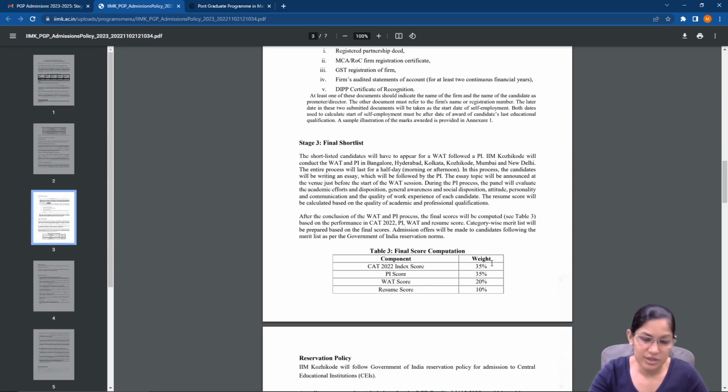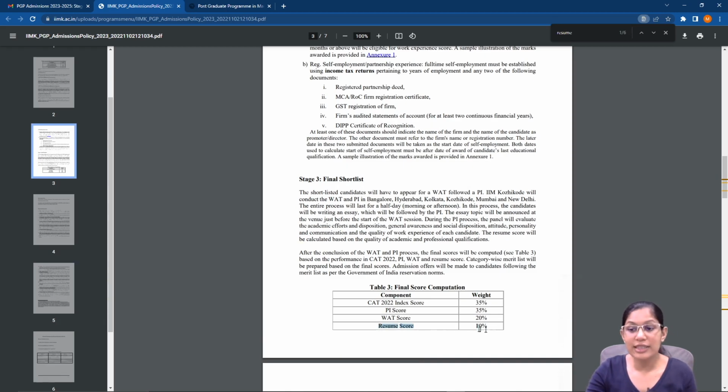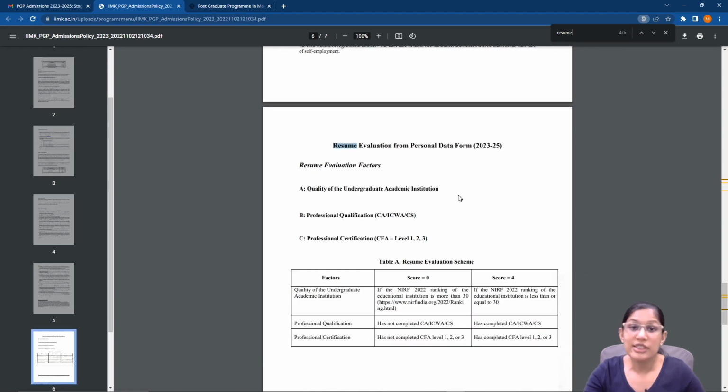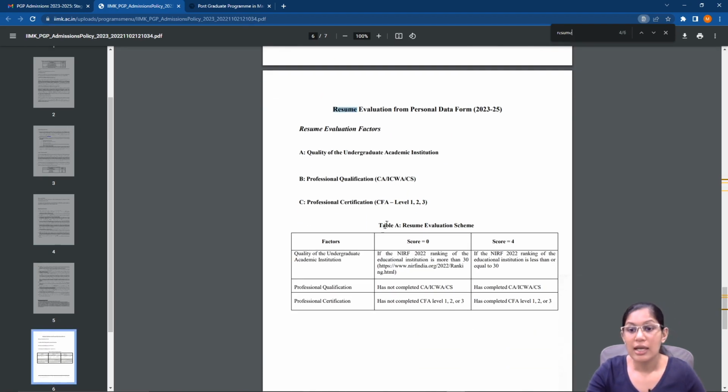So the CAT score 35%, the score that you'll get in your interview, another 35% weightage for that, 20% weightage for the written aptitude test or written ability test, and there's also 10% weightage for the resume score. So let's understand what exactly this resume score is, right? Now this is also something which they've mentioned.